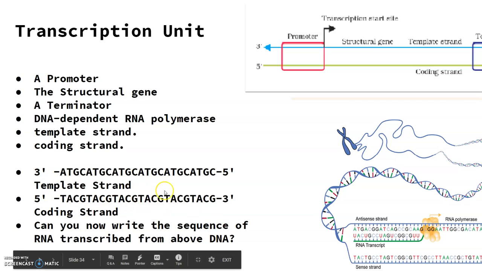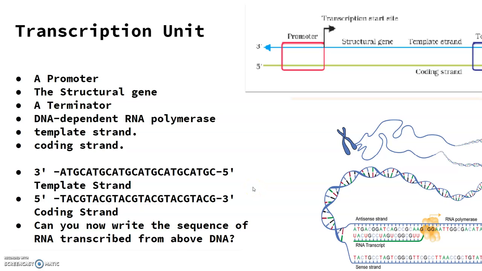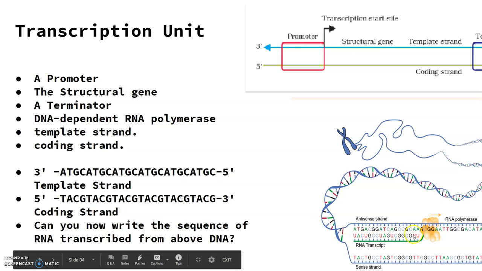If we want to write the RNA transcript from this DNA, what would be the difference? Here we will write that only the difference of uracil will be there instead of thymine. This is the RNA transcript. You can see here uracil will be replacing thymine. So this would be the RNA transcript from this DNA.